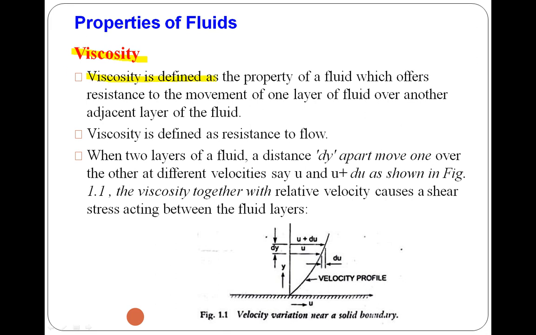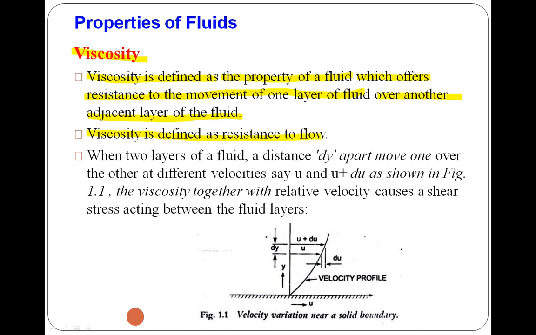Viscosity is defined as the property of fluid which offers resistance to the movement of one layer of fluid over another adjacent layer of fluid. That is called viscosity. In simple language, viscosity is defined as resistance to flow.